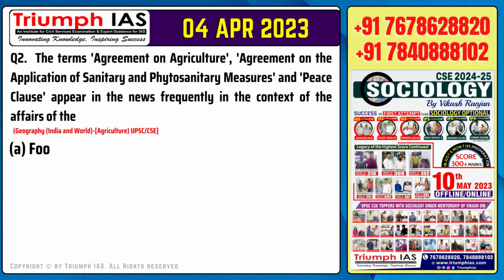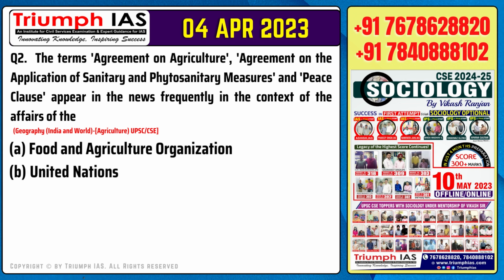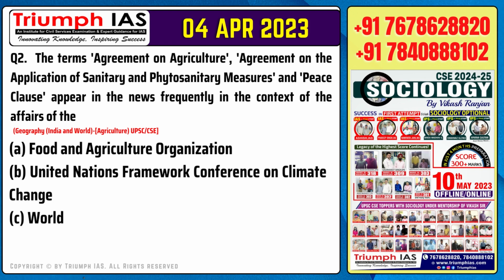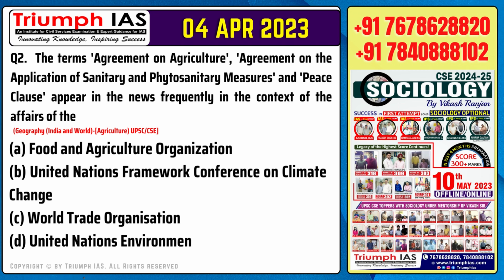Question number 2. The terms Agreement on Agriculture, Agreement on the Application of Sanitary and Phytosanitary Measures, and Peace Clause appear in the news frequently in the context of the affairs of the Option A. Food and Agriculture Organization. Option B. United Nations Framework Conference on Climate Change. Option C. World Trade Organization. Option D. United Nations Environment Program.